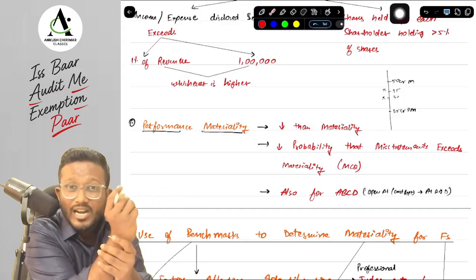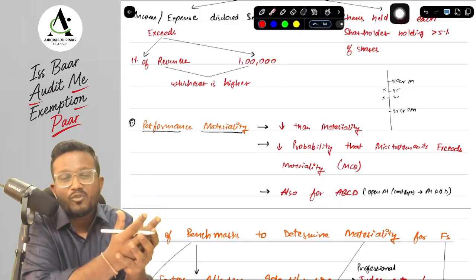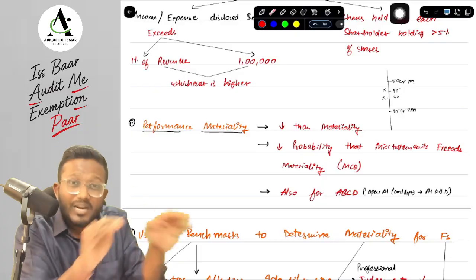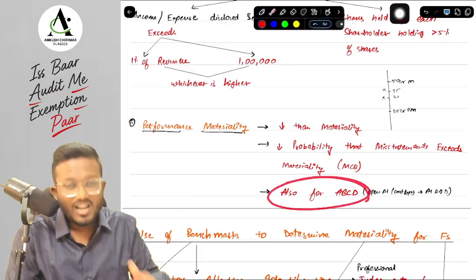So if there is any particular ABCD on which users' attention is focused, then we can set a separate materiality level for that particular ABCD as well. Okay, yes sir.